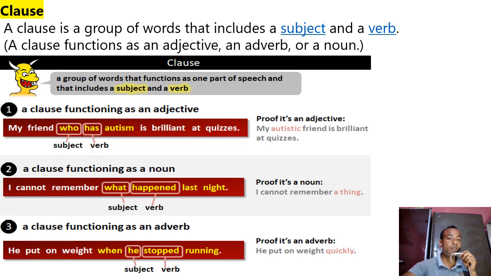Number two, a clause functioning as a noun. Here: I can't remember what happened last night. What is the subject and happened is the verb. Number three, a clause functioning as an adverb: He put on weight when he stopped running. So he is the subject and stopped is the verb.